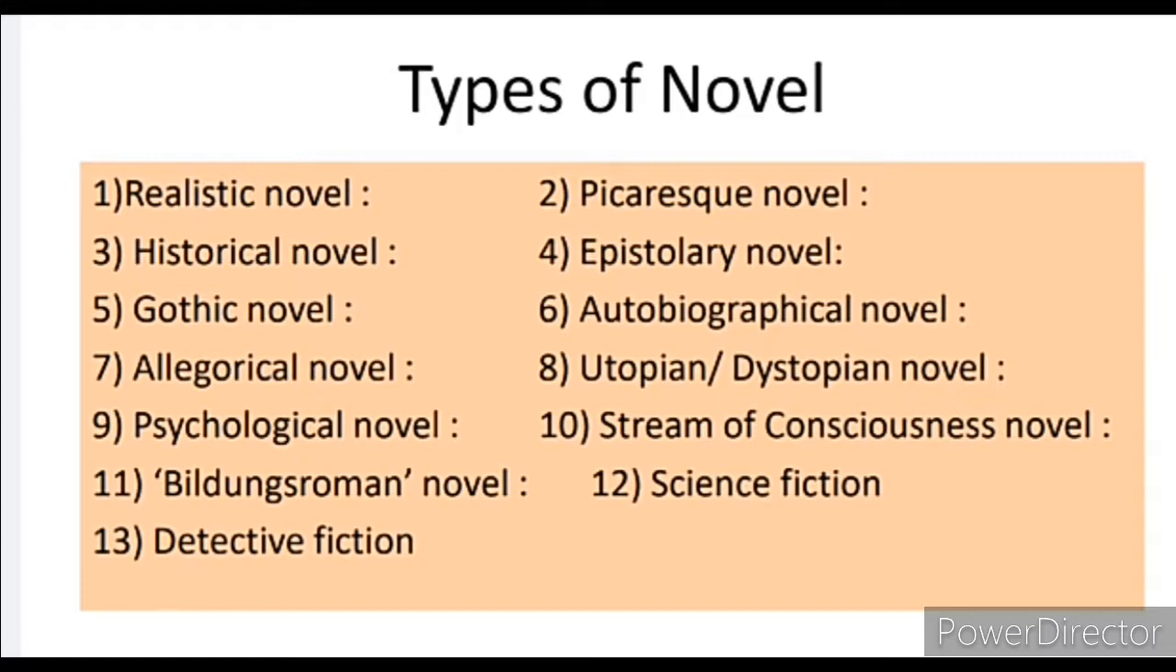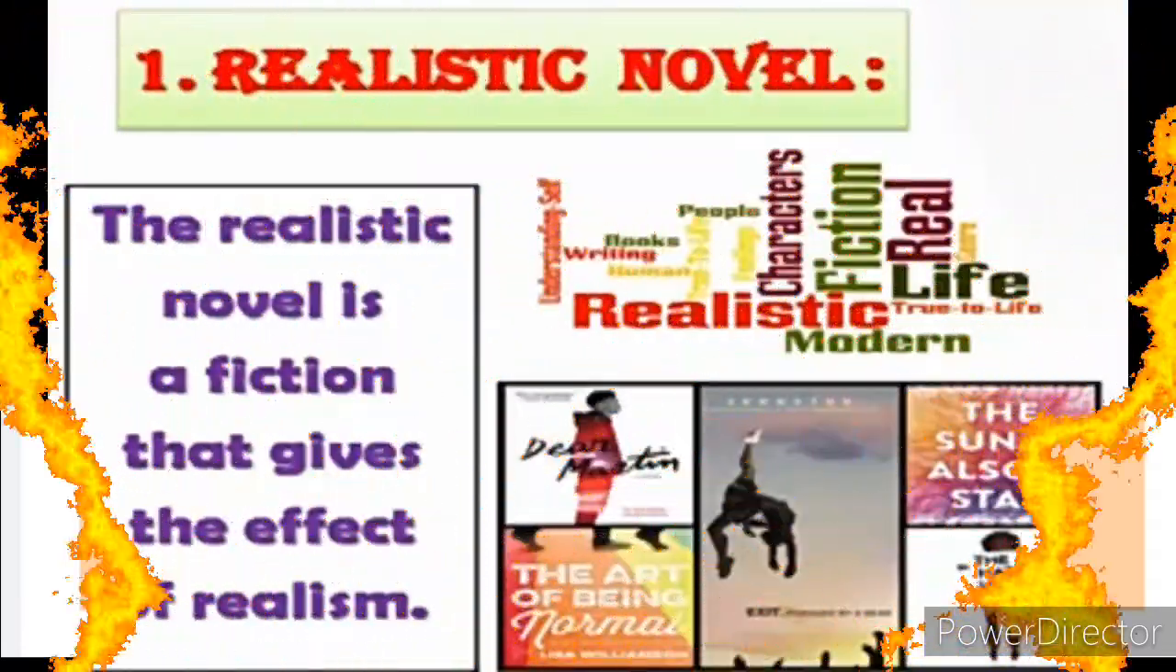One more that we are going to do is pulp fiction, which is the 14th one. So 13 are the most important ones that we are going to do today, and one more, pulp fiction, that we will do in this lecture only. So total 14 types of novel. Let's start. Our first one is realistic novel.